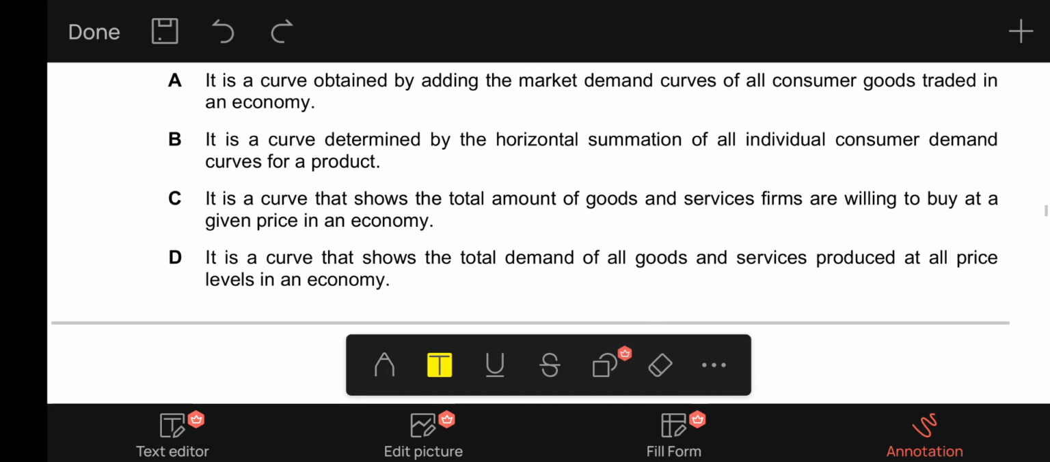Finally, D says it is a curve that shows the total demand of all goods and services produced at all price levels in an economy. Yes, this is the one. As I mentioned earlier, this is the perfect definition for aggregate demand within an economy. You cannot just say that it is a total amount of all goods and services produced. You also have to mention at all price levels, because that is what makes up a curve. The combination of price and quantity results in a curve to be formed. So that is the correct definition for aggregate demand curve.